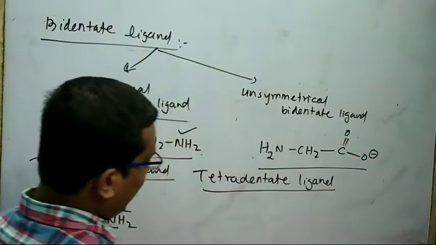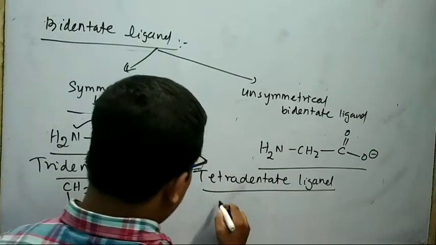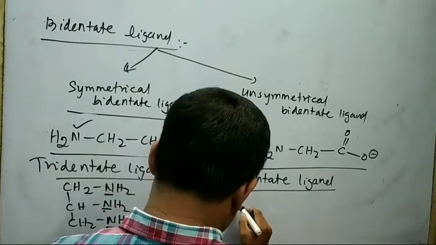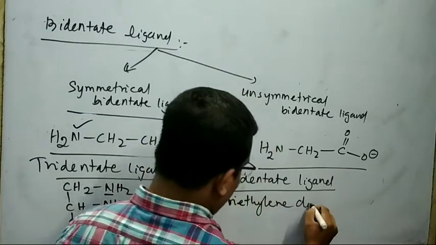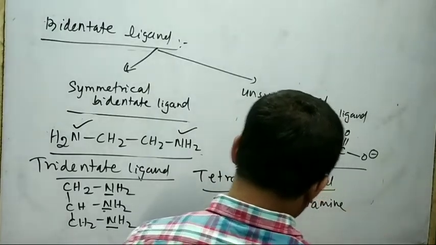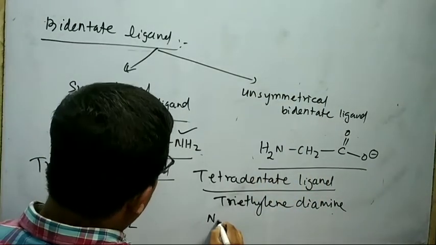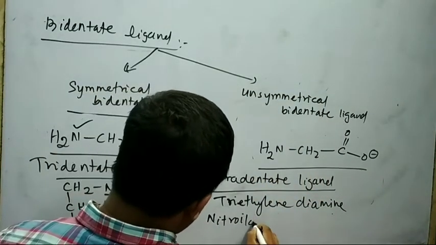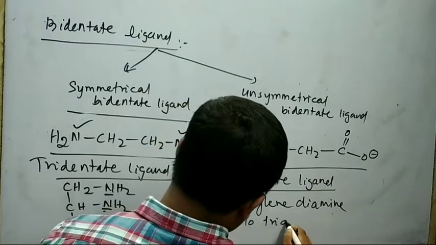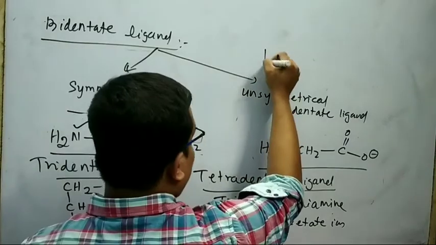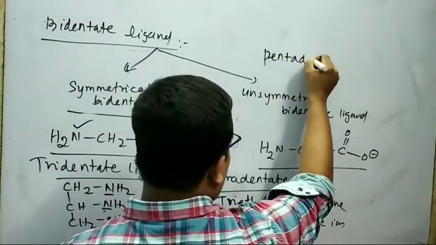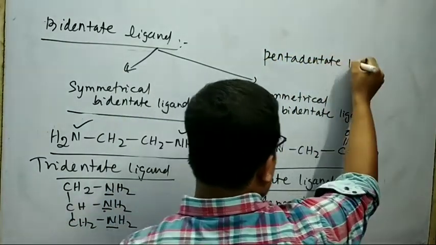The examples of tetradentate ligand are triethylenetetramine. Another example is nitrilotriacetate ion. Next is pentadentate ligand.